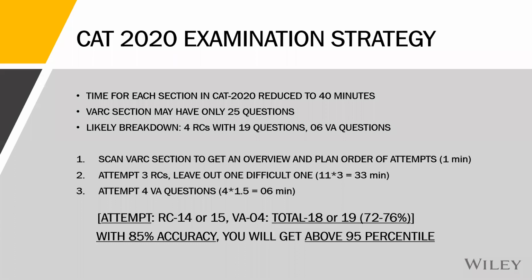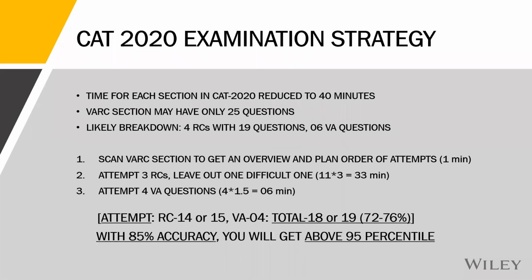Like, estimating how many will come for the marriage from your guest list is also inductive reasoning. And I've always been right in my inductive reasoning. So I have a little confidence in my inductive reasoning. So believe me, 25 questions, 19 RC, 6 VA. So attempt only 3 RC, because you've done your overview.